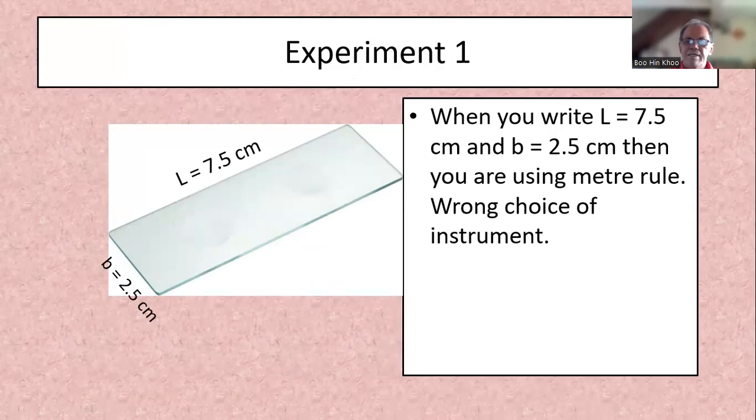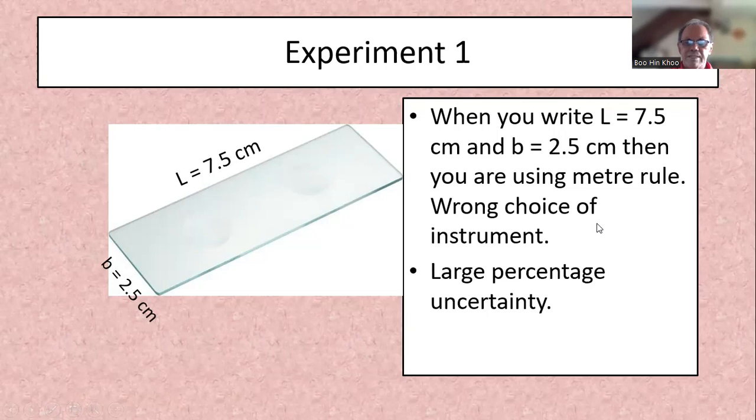When you write L is 10.5 cm and B is 2.5 cm, then you are using a meter rule. Wrong choice of instrument. Large percentage uncertainty, because the uncertainty will be 0.1 here. Right? So very large uncertainty. We try to make the uncertainty as small as possible, about 1% or less.